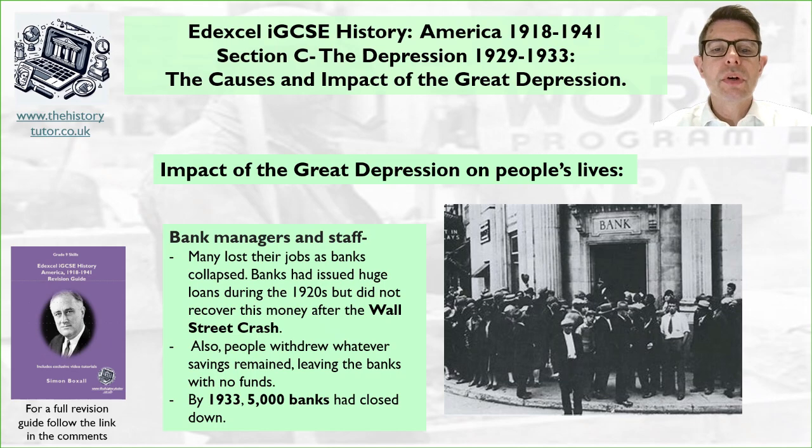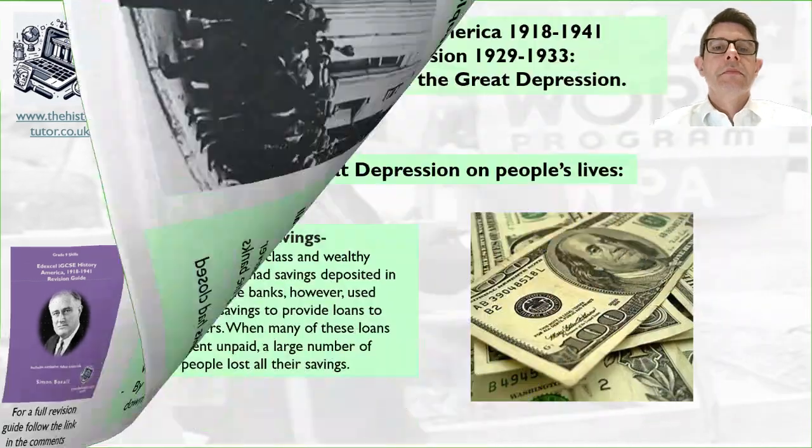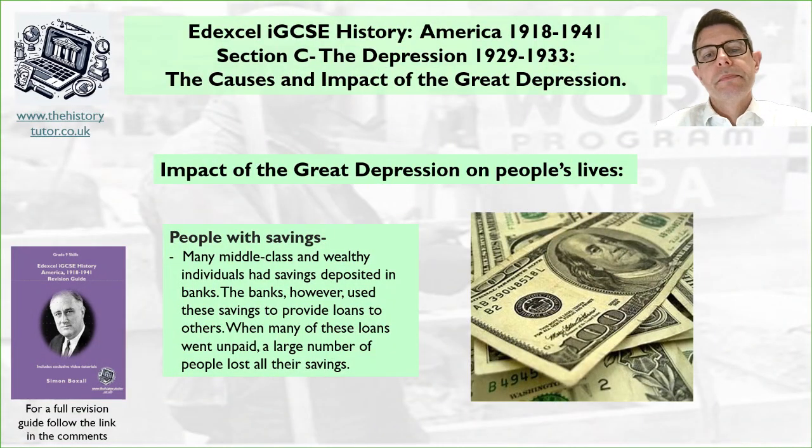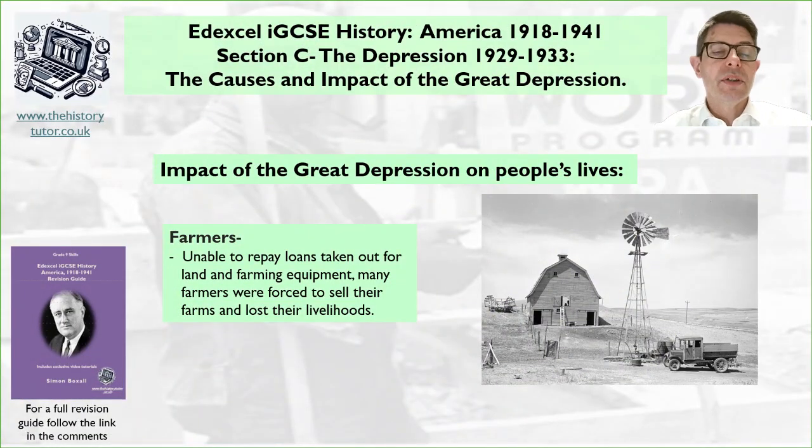Also, people withdrew whatever savings remained, leaving the banks with no funds. People would queue up around the street to take all their money out of the bank before the bank collapsed and they lost everything. So by 1933, with all the money coming out of the banks and all the loans failing, 5,000 banks had collapsed. People with savings also lost money. Many middle-class and wealthy individuals had savings deposited in the banks. The banks, however, used these savings to provide loans to others and to invest them. When many of these loans went unpaid or the investments failed, a large number of people lost these savings as the banks collapsed.